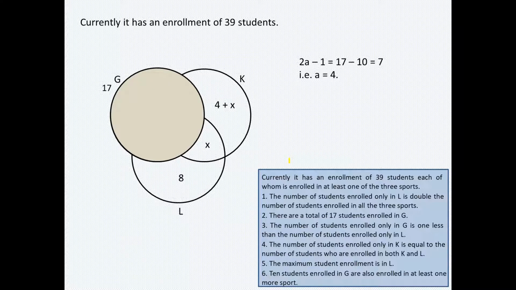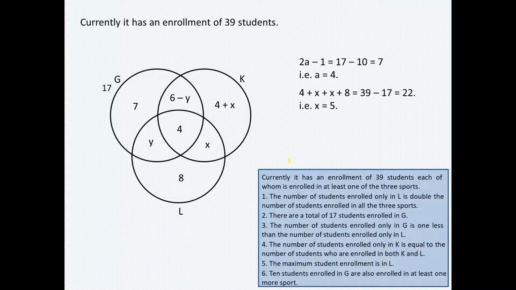That means the remaining three areas, which are 4 plus X, X and 8, should add up to 39 minus 17, which gives us the value of X straight away as 5. Now putting these values of X in the Venn diagram, we get these values as 9 and 5.